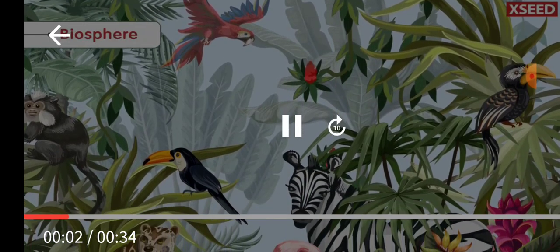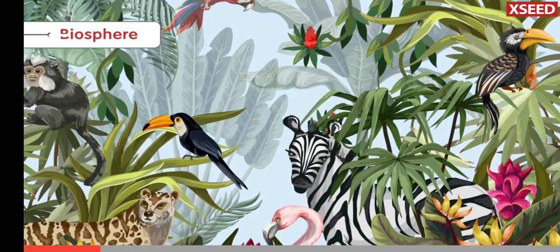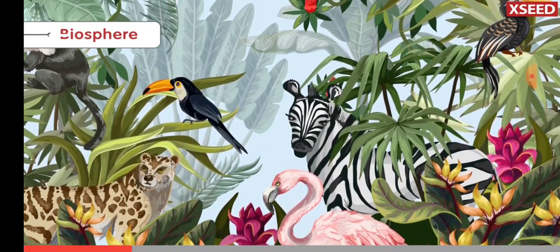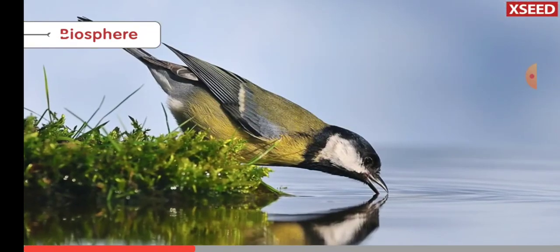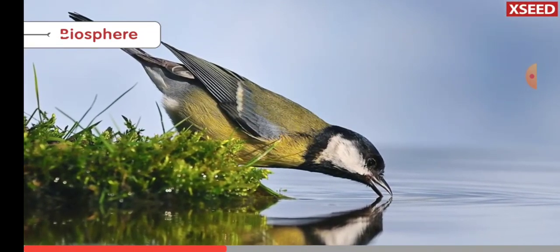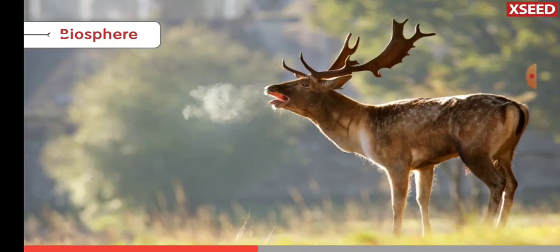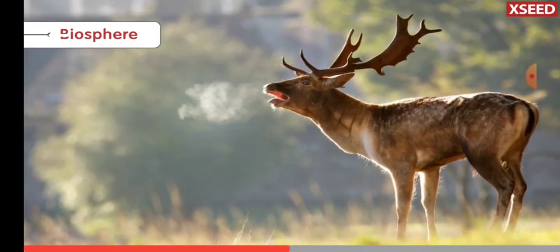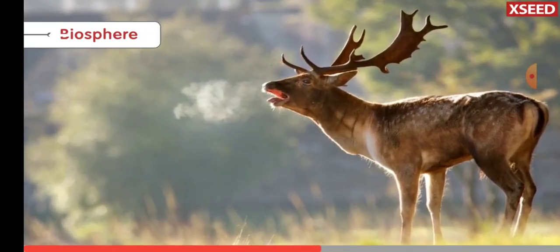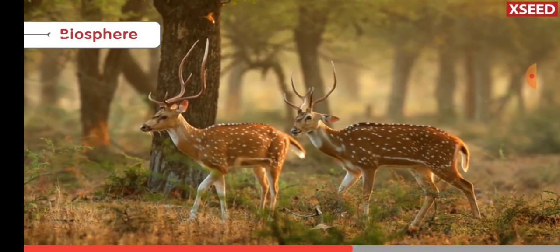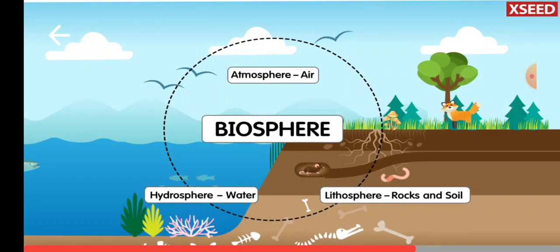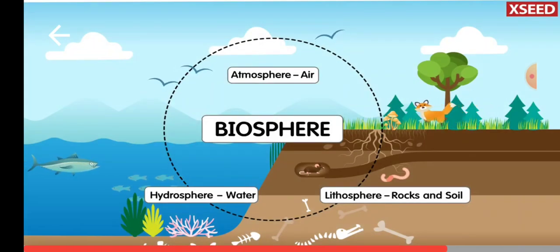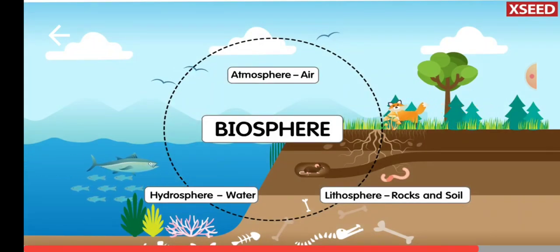The biosphere is an area where all living organisms live and support each other. They depend on the hydrosphere for water, on the atmosphere to breathe, and the lithosphere to live and grow. The biosphere depends on the other 3 realms of Earth.